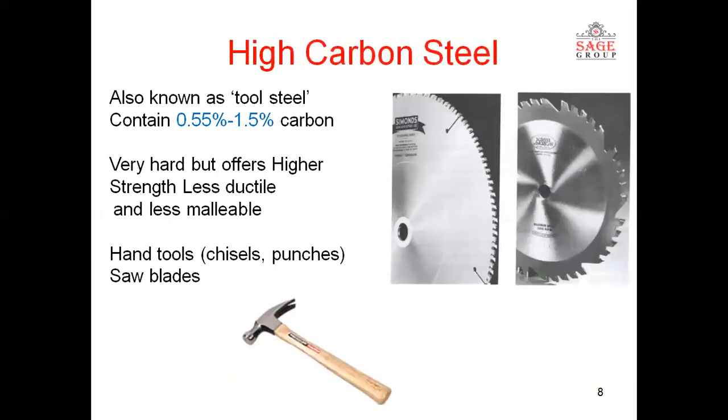Now, high carbon steel has a very high percentage of carbon, 0.5% to 1.5%, and it is very hard and high in strength, but it is less ductile and less malleable. So it breaks easily into pieces when subjected to impact loading or some type of sudden loading. It breaks because of inherent brittleness. Hand tools, chisels, punches, saw blades, and many cutting tools are made from high carbon steel, and it is in high use in the cutting industries.